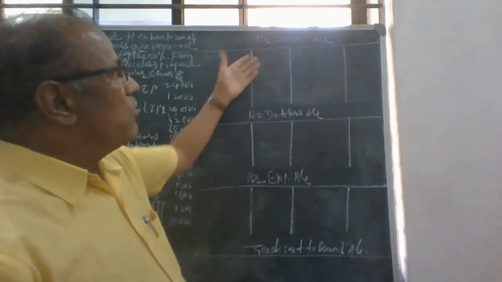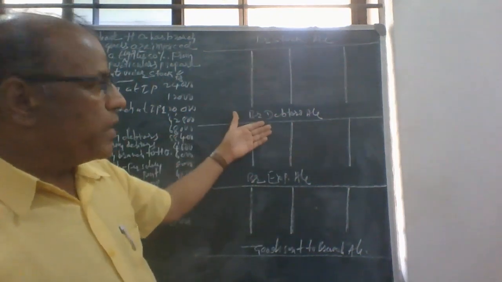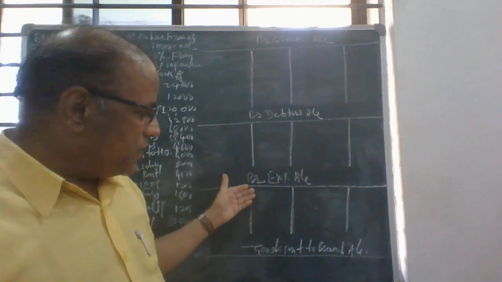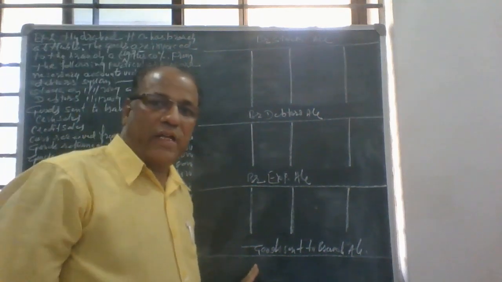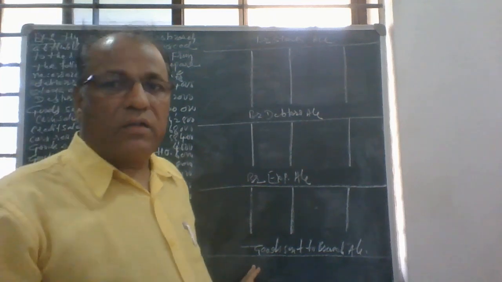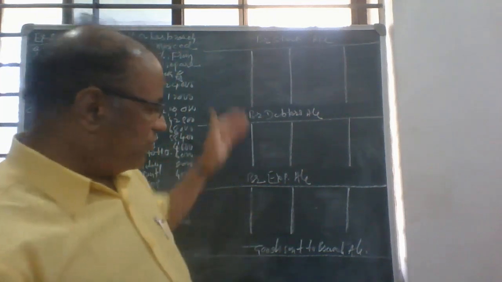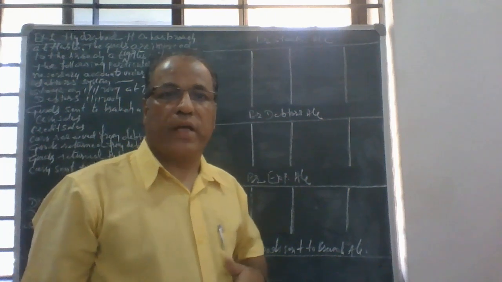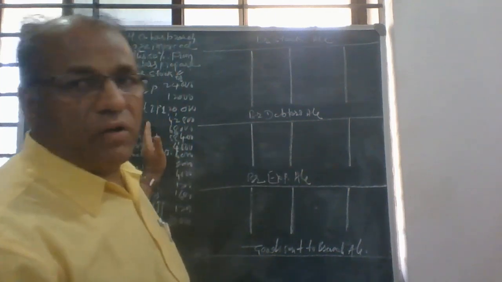So branch stock account, branch debtors account, branch expenses account, goods sent to branch account, and branch adjustment account. These five important accounts we have to prepare with the help of the available information.